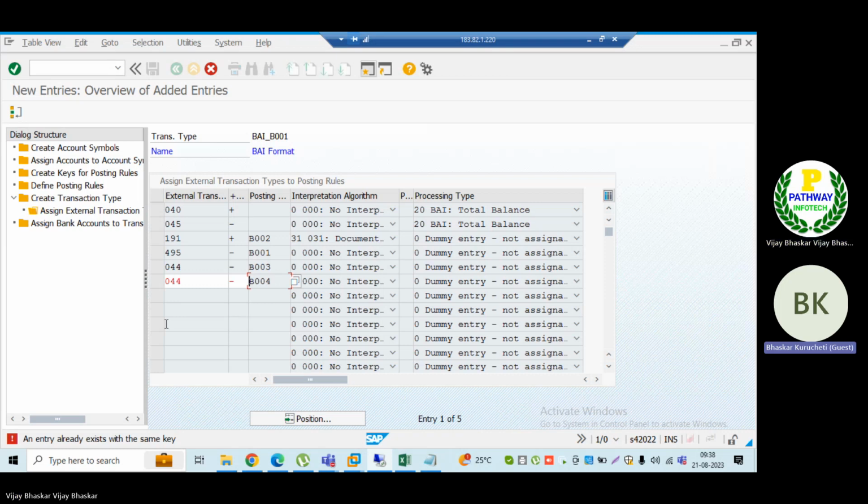For example, initially we thought B003 is the bank charges posting rule, and B004 is interest, maybe other miscellaneous charges. Same thing, we defined it again, but that is also coming with 044. Again, we need to define another search string. Exactly, because the GL account postings will be different, sir. Because for the miscellaneous, I want to post the miscellaneous expense account to be debit, then my main bank account should be credit.